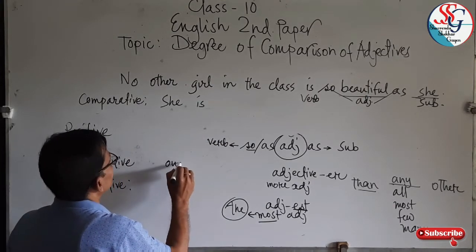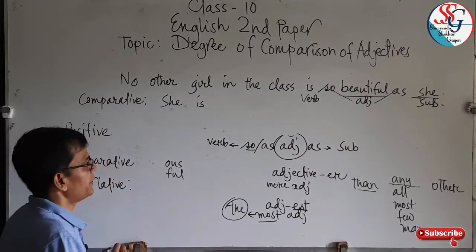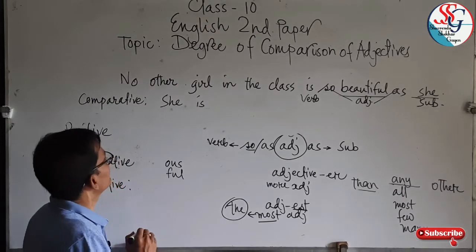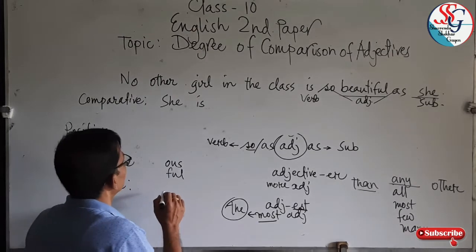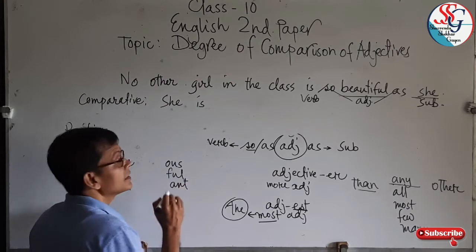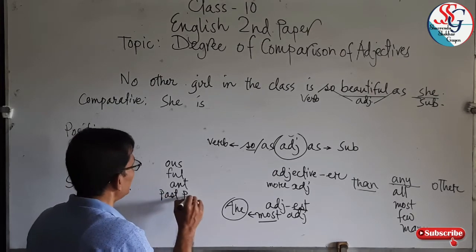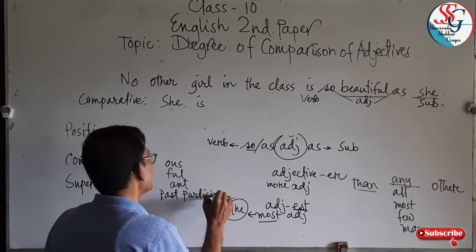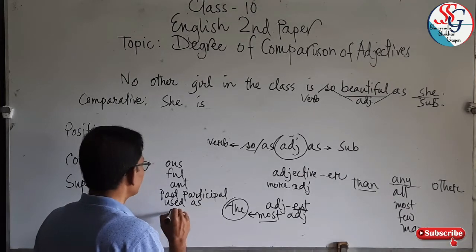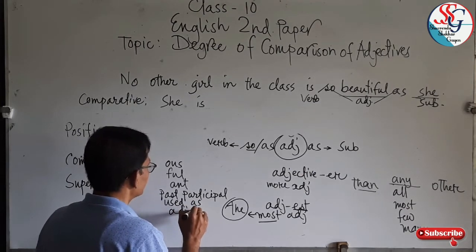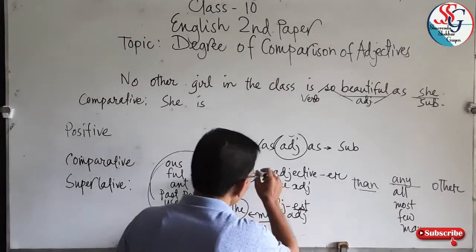When ous or ful is added to an adjective, like famous, marvelous, beautiful, merciful, important, and a past participle used as an adjective, then this structure is not fit.